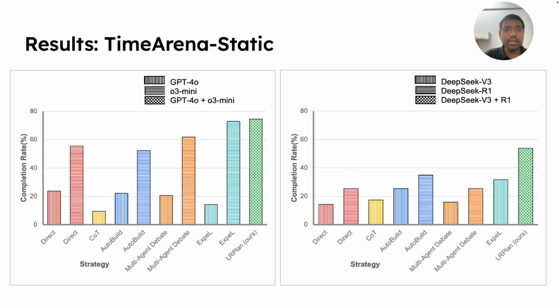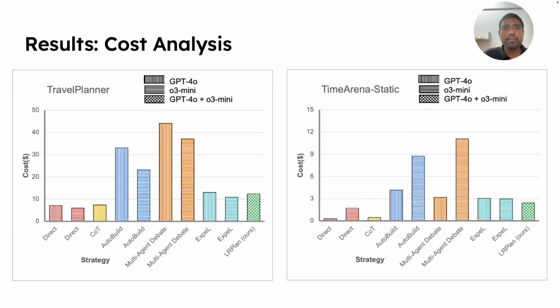We observe similar results for the TimeArena-Static dataset on both the GPT and the DeepSeek family. When we were analyzing the cost incurred in our architecture, we observed that LRPlan uses very few tokens for completion. Also, it makes just 2 API calls compared to other multi-agent architectures.